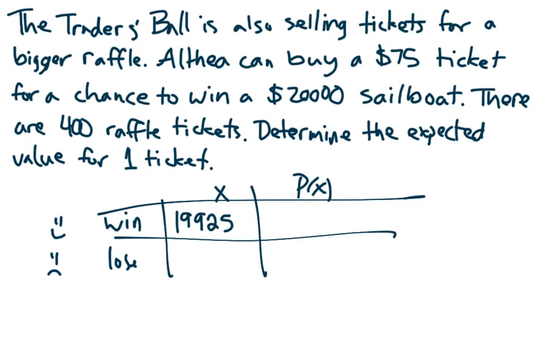The probability of this is one winning ticket out of 400 total tickets. Losing means that if one ticket wins, 399 out of 400 are losing tickets. Now, if she doesn't win, she doesn't get her $75 back that she paid for the ticket, so she loses those $75. This is a big difference between this problem and the previous problem. In the previous problem, it didn't cost anything to lose. Now it costs something to lose, and her earnings are adjusted by the cost of buying the ticket. So these two values represent her net win or loss.